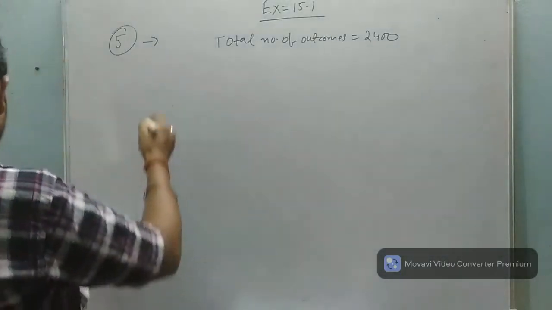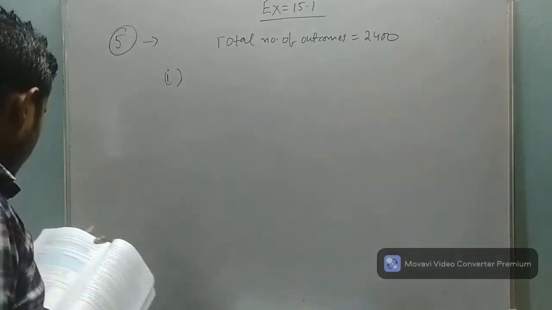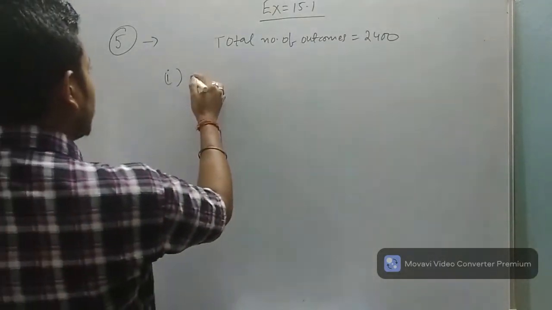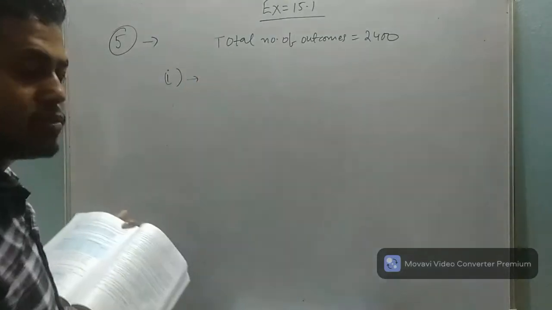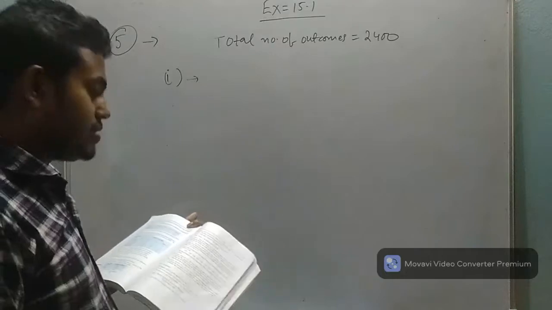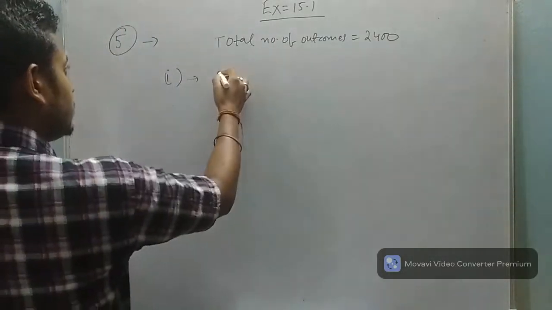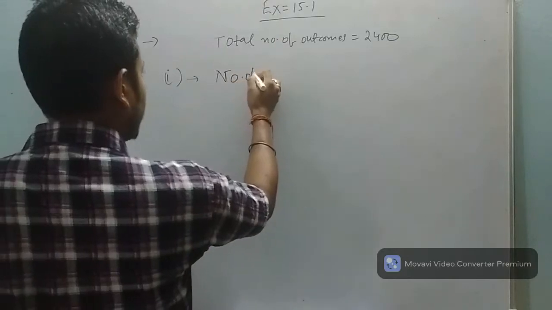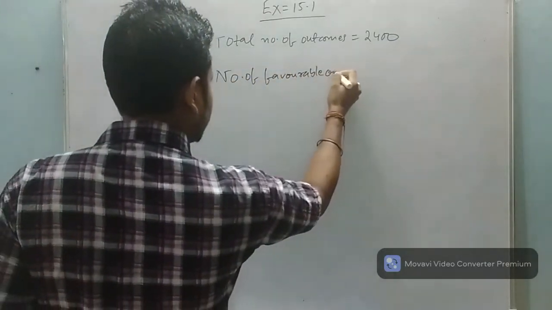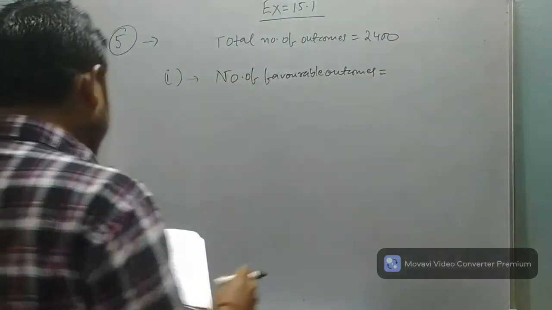So for question number 1, I will not write the questions, it is already there in the textbook. You can write directly: number of favorable outcomes is equal to 29.